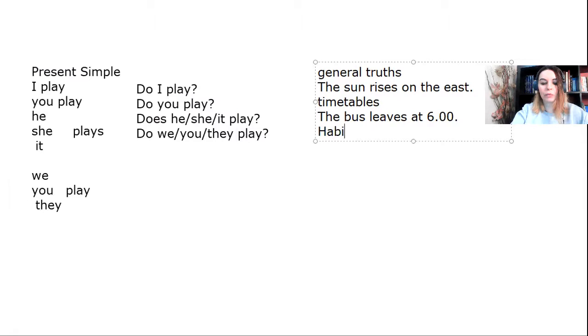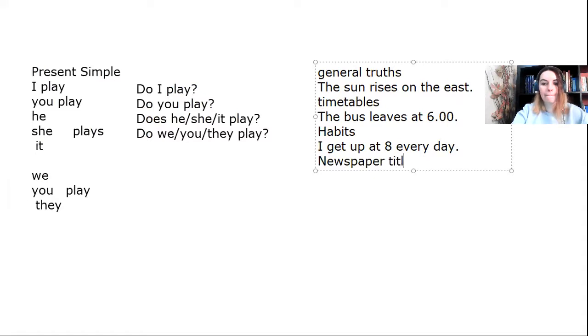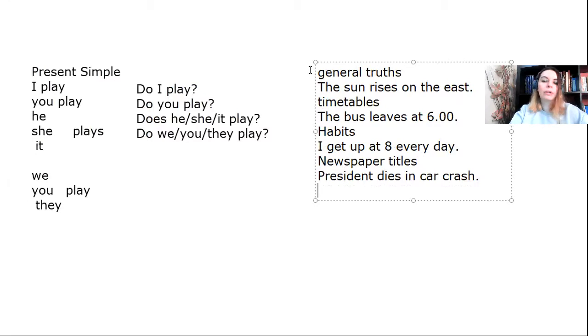Habits. Things that we often do or that we never do. I get up at 8 every day. Newspaper headlines. President dies in car crash. Okay. Or even when we narrate sports, okay. Owen takes the ball and scores.